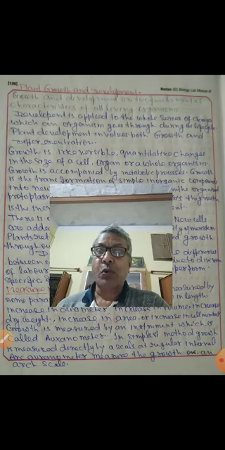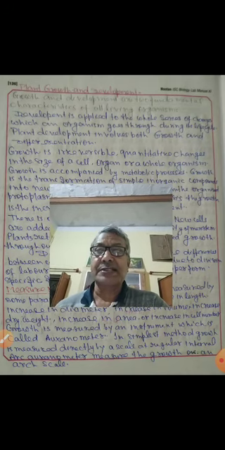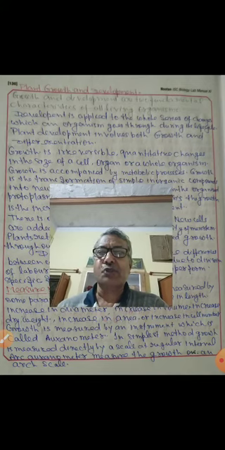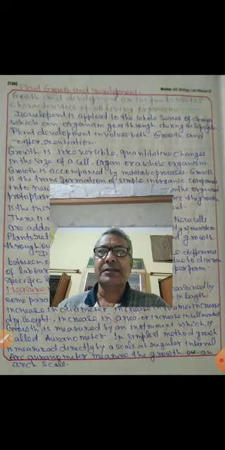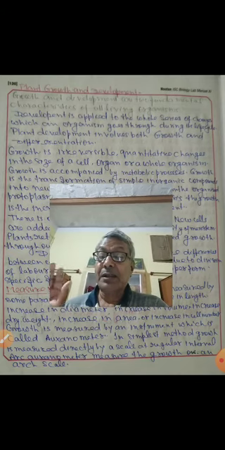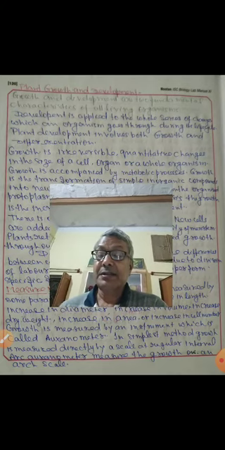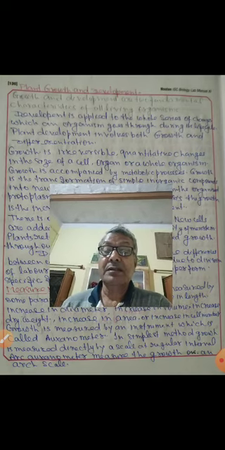Some cells are involved in photosynthesis, making the food. Some cells are involved in the storage of the food. Some cells are involved in protection. Some cells are involved in conduction. So according to that, there is the modification. This modification in the cell to perform a specific function is called differentiation.